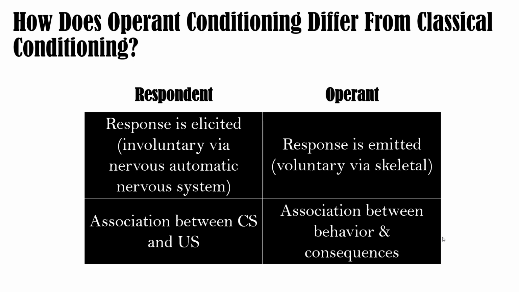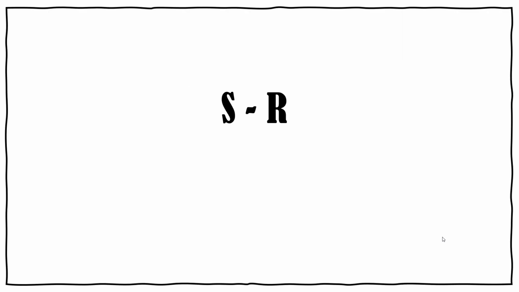Now, I want to talk about the terms respondent and operant. These are the terms that Skinner used, so these are the terms that we use in behavior analysis. He referred to the classical conditioning paradigm as respondent conditioning because the organism responds to the environment. And he talks about operant conditioning as operant because the organism operates on the environment. So it's all about the behavior of the organism, whether the organism responds to the environment or operates on the environment as to whether it's respondent or operant.